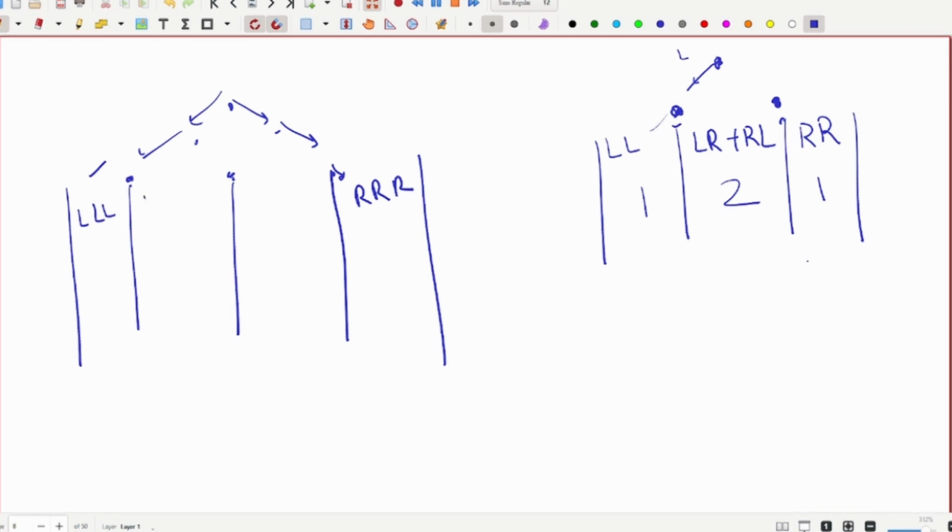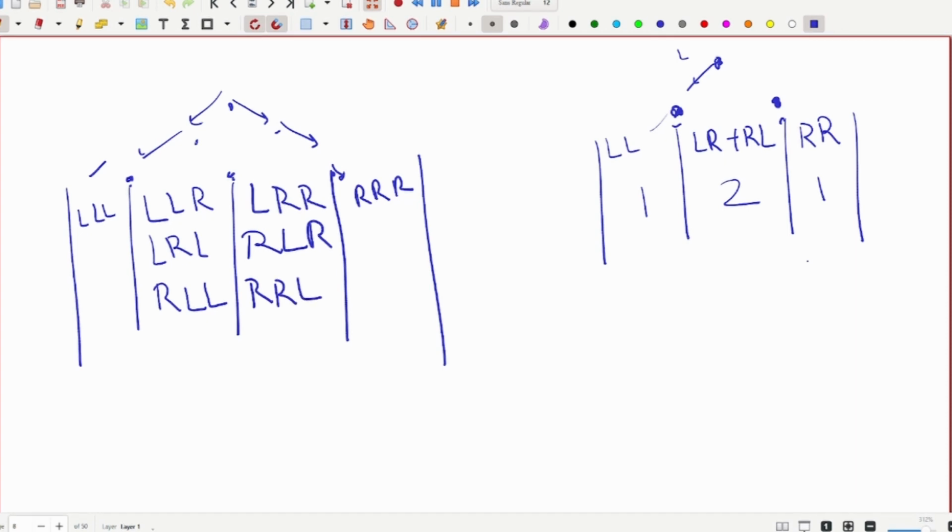Here you will come if you take L, L, R or L, R, L or R, L, L. Here you will come if you have L, R, R, R, L, R, R, R, L, which means there are 3 ways to come to this particular point. Now let us check it again, how there are 3 ways.